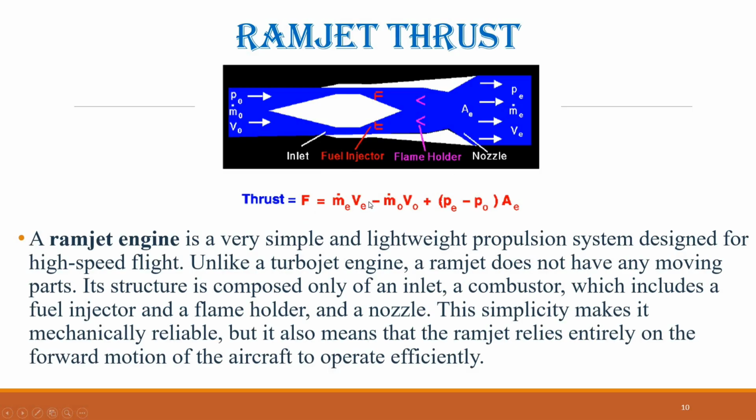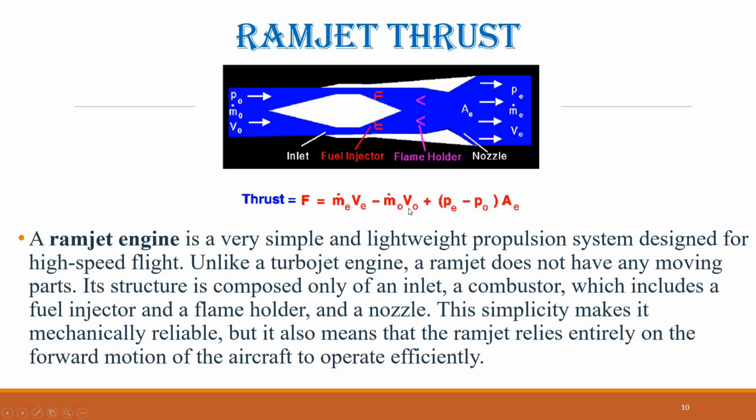In this equation, the first term, the mass flow at the exit multiplied by the exit velocity, is known as the gross thrust. This term primarily depends on the conditions in the nozzle. The second term, the free stream mass flow multiplied by the free stream velocity, is called the ram drag, which represents the aerodynamic resistance caused by the incoming air.